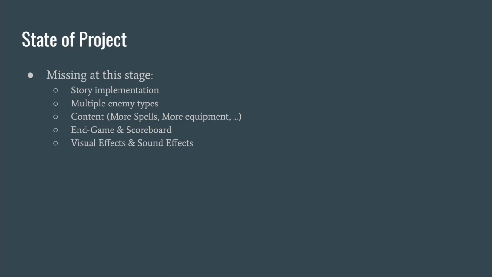What is the current state of the project? Well, currently we are missing some elements such as the story, the multiple enemy types, more content, and the endgame and scoreboard, and finally the visual effects and sound effects. It is worth mentioning that the visual effects and sound effects are already done, however we did not get the time to implement them correctly in the game.